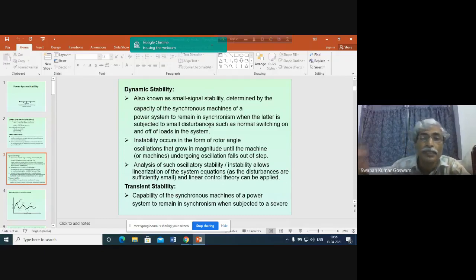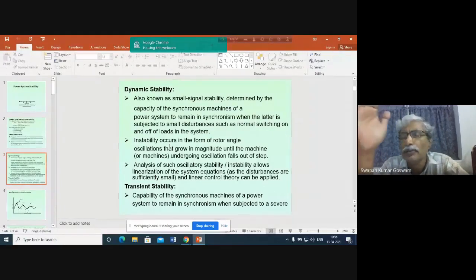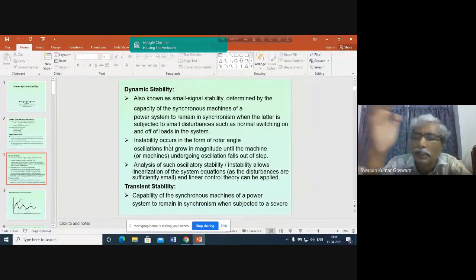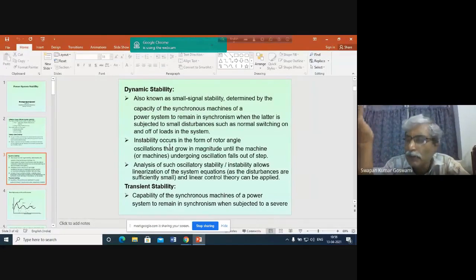How will the instability occur in case of small disturbances? Instability occurs in the form of rotor angle oscillation. Because of a small change in demand, there will always be some oscillation because speed will change. As we discussed previously, while discussing the model of the synchronous machine and the power angle curve, sometimes the speed will be above synchronous, and the power input will be more than the power output.